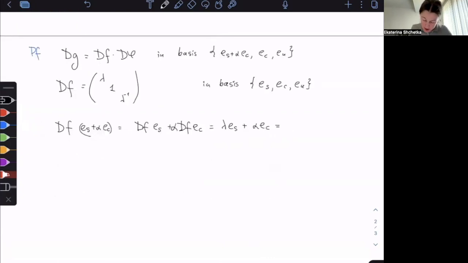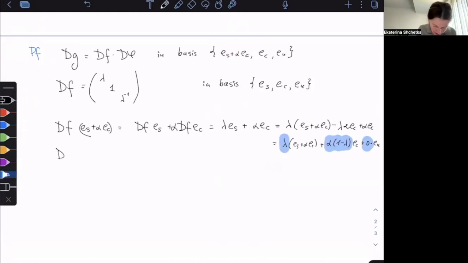Writing it in terms of the new basis, I get lambda times ES plus alpha EC, then I added alpha EC times lambda, so I have to subtract it: minus lambda alpha EC plus alpha EC. So what I get is lambda times ES plus alpha EC, plus alpha times 1 minus lambda EC, and plus 0 times EU.